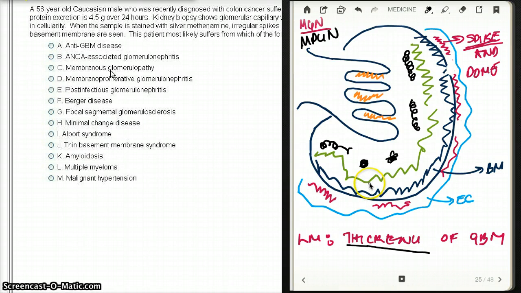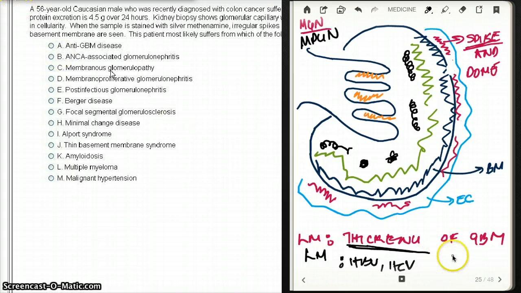Some of the other things we're going to see with MPGN is that on light microscopy, we're going to see thickening without hypercellularity, okay? So only thickening, but no hypercellularity. And there's another thing. There is type 1 MPGN and type 2 MPGN. For light microscopy, we usually see it in type 1, and type 1 is associated with hepatitis B and hepatitis C, right? We saw hepatitis B and C in MGN as well. Here also we see hepatitis B and hepatitis C correlation.